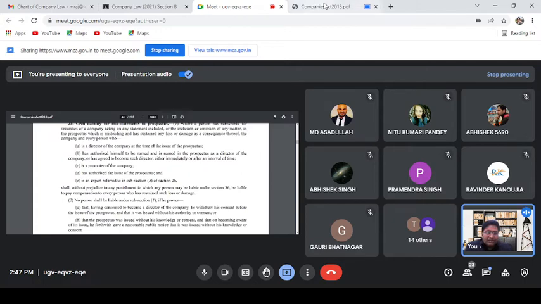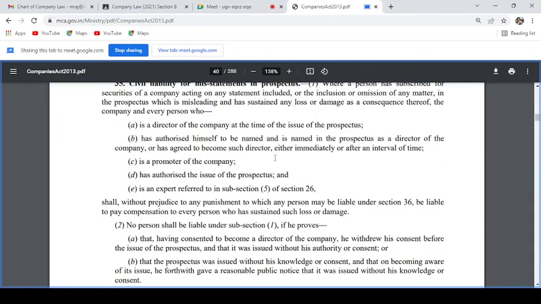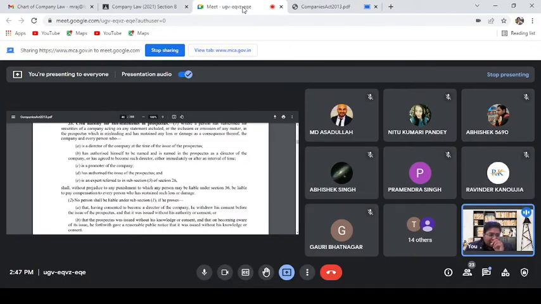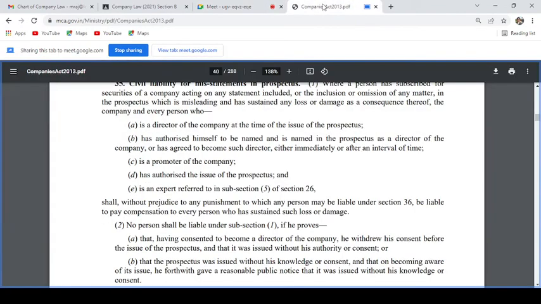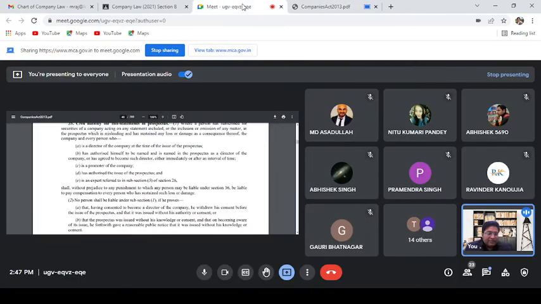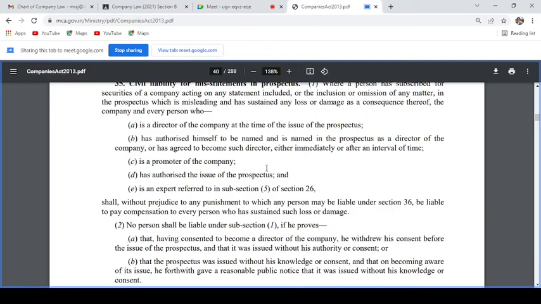So this clause B is about the holding out. Promoter, or D has the issue of the prospectus, and fifth is an expert. So what is an expert? Also in the definition it is provided: valuer, etc. That expert person who has given the company the services would also be liable.